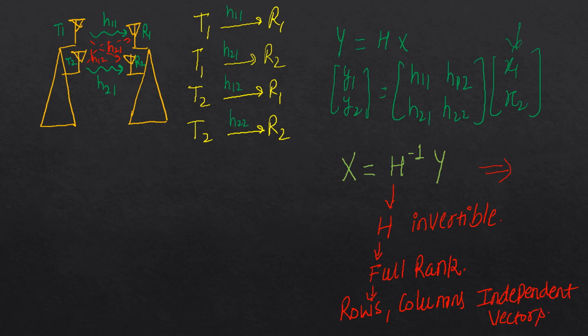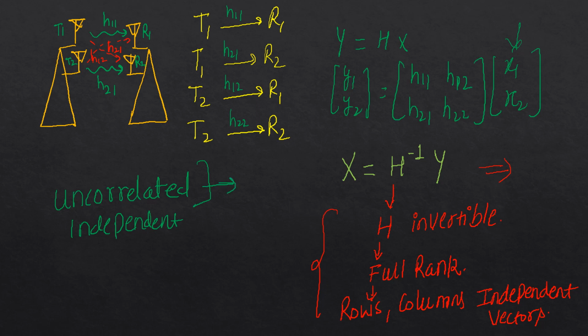Okay, so till now we have only seen the linear algebra part of this. But if I translate this language into wireless communication theory, then that means that the channels of a MIMO system should be uncorrelated with each other, or they should be independent. Okay, they should be uncorrelated.